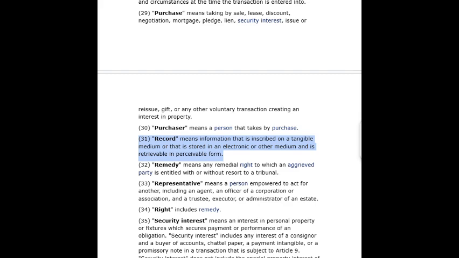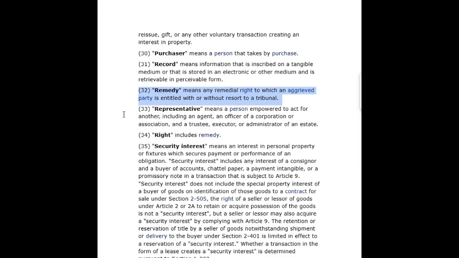Purchaser means a person that takes by purchase. 31. Record means information that is inscribed on a tangible medium or that is stored in an electronic or other medium and is retrievable in perceivable form. 32. Remedy means any remedial right to which an aggrieved party is entitled with or without resort to a tribunal.